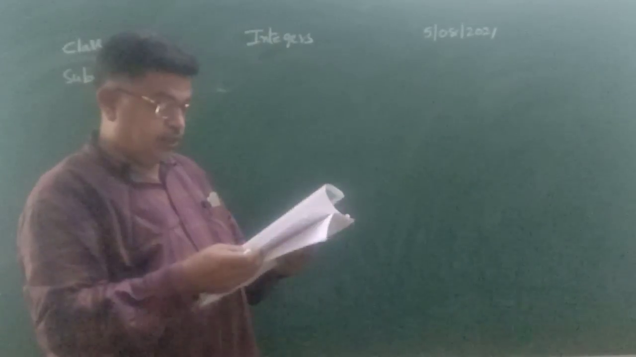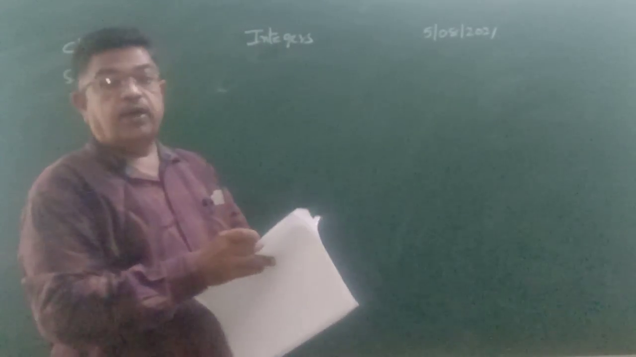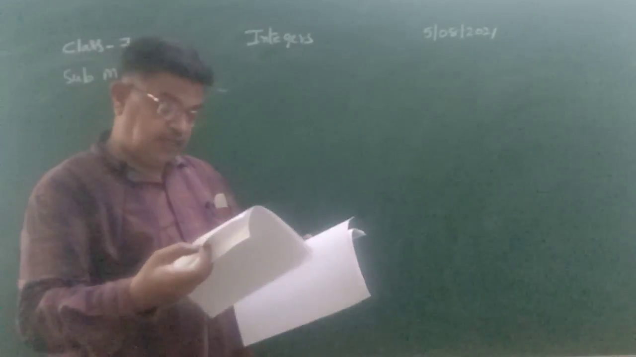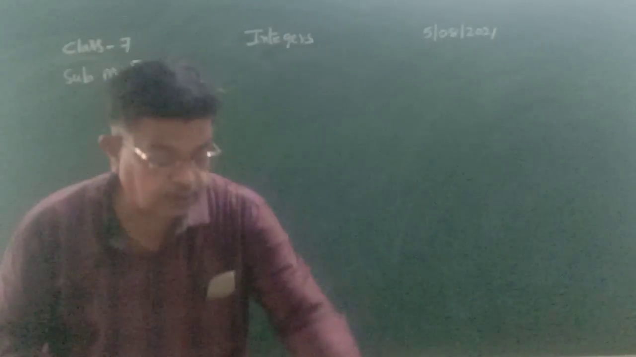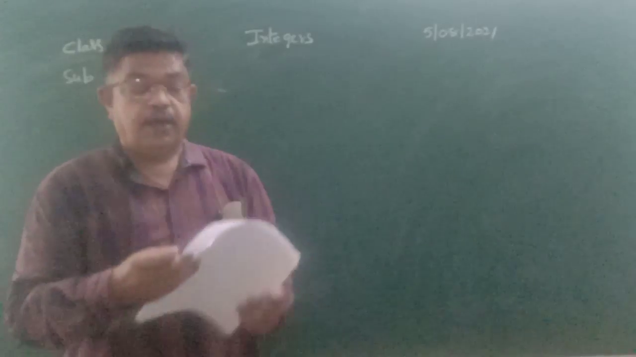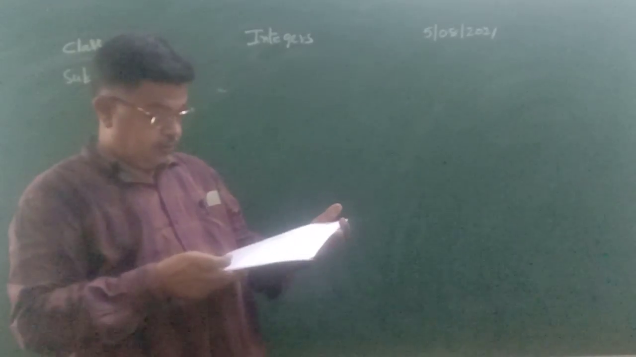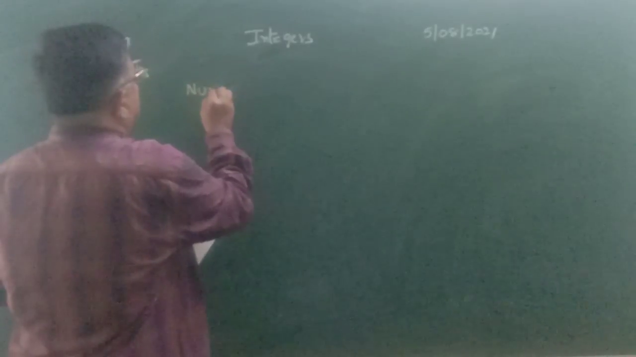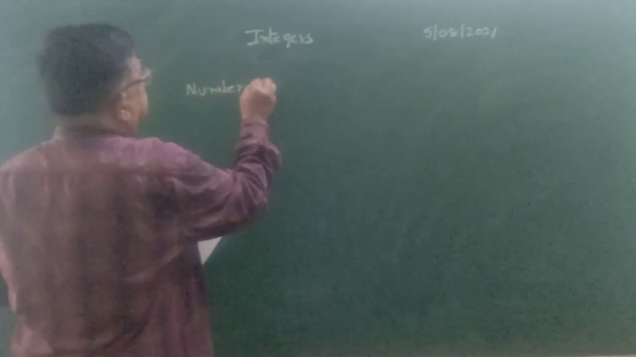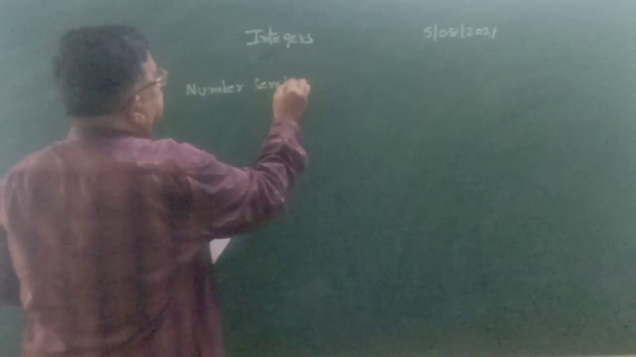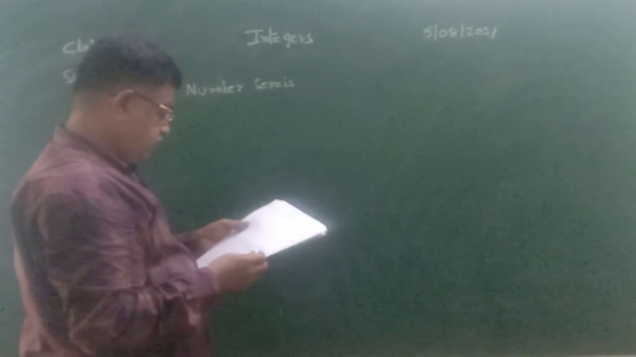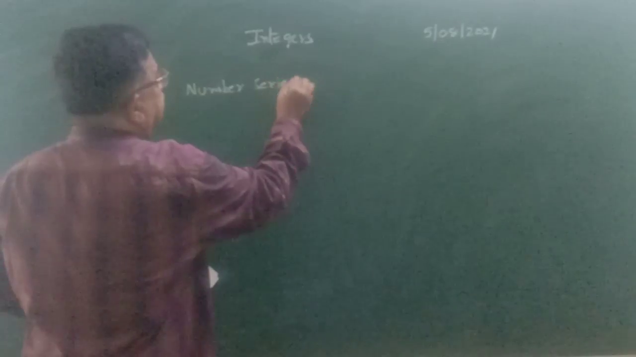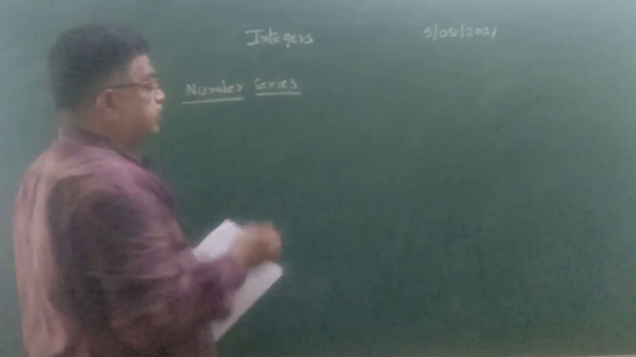We are going to continue integers, the last topic of integers, that is number series. We have completed in the last two classes BODMAS rule and absolute value of an integer, and now we are going to take up number series. So the side heading you have to write is number series.